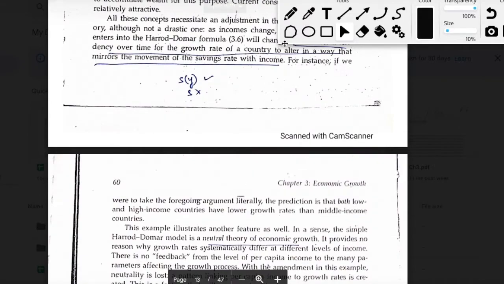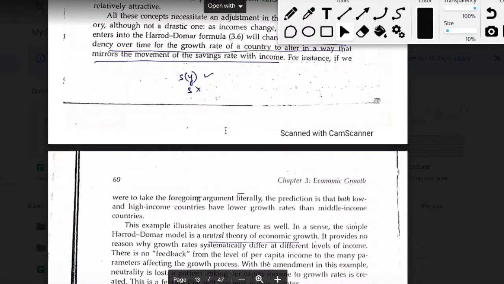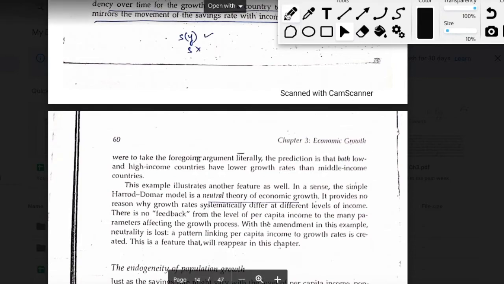The prediction from this discussion is that both low income and high income countries will have lower growth rates as compared to middle income countries, the reason being that the low income countries and the high income countries will tend to have a lesser savings rate as compared to the middle income countries. And if we believe that savings rate and growth rate of income per capita are positively related, then we can predict from this discussion that both low income and high income countries will have lesser growth rates as compared to middle income countries.